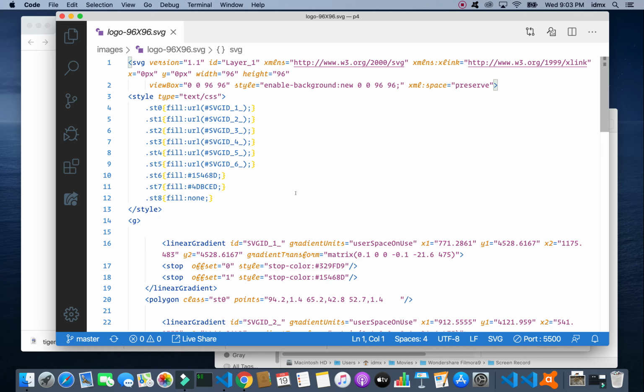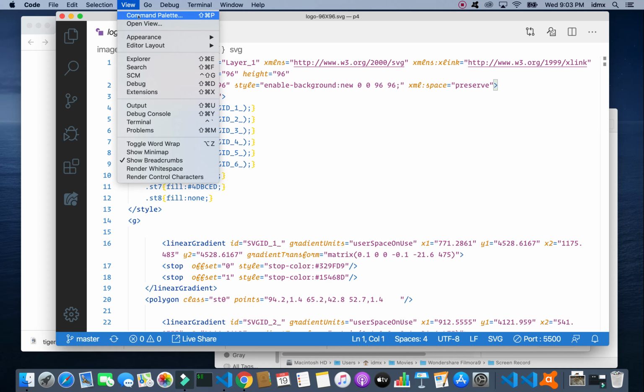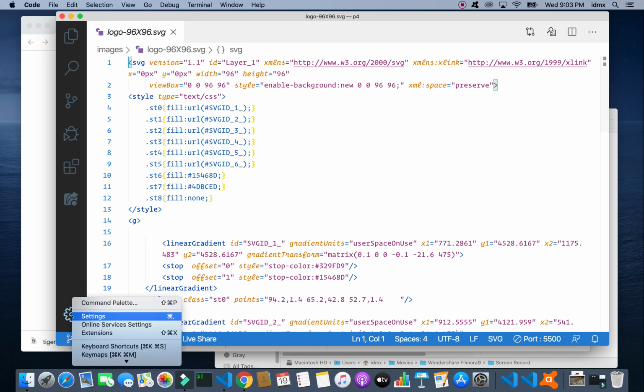Now I want to bring up the VS Code command palette, and it appears in a couple of different places. It's the first thing under View. You can find it there. It's also when you click open this gear icon, it also appears as your first one.